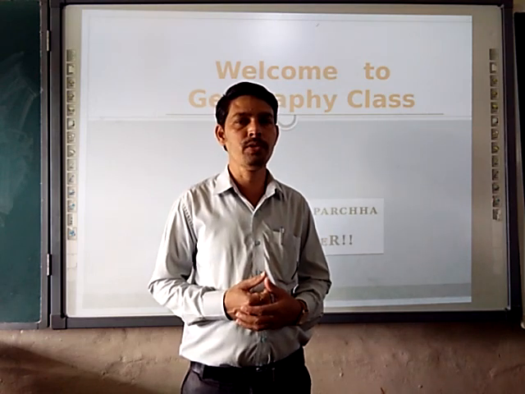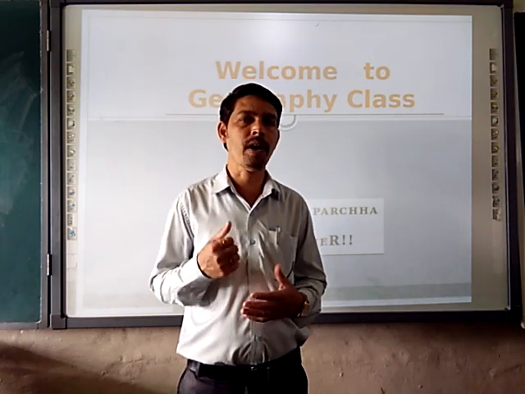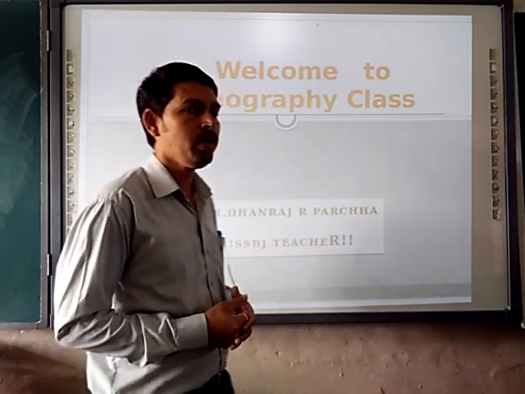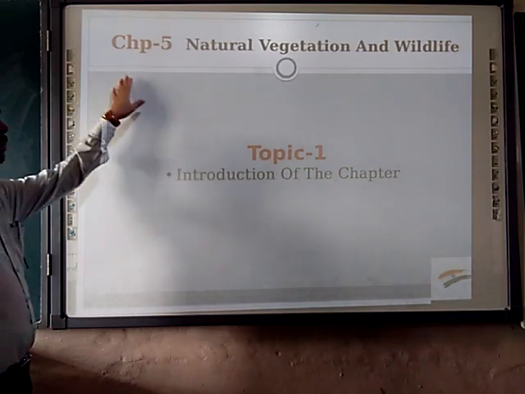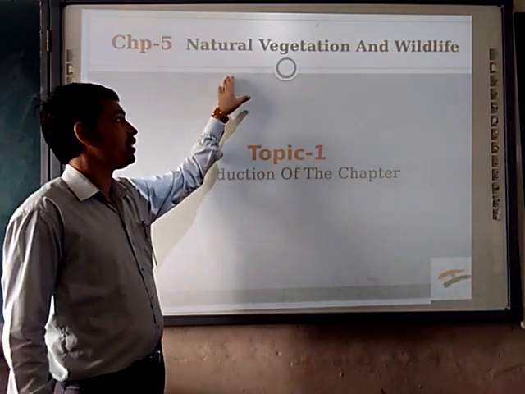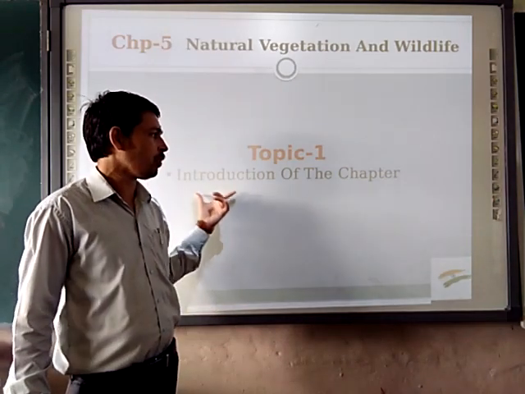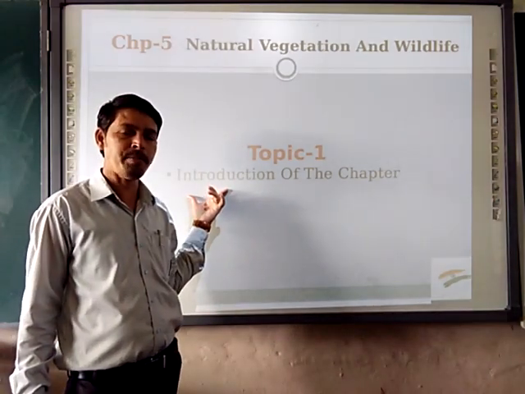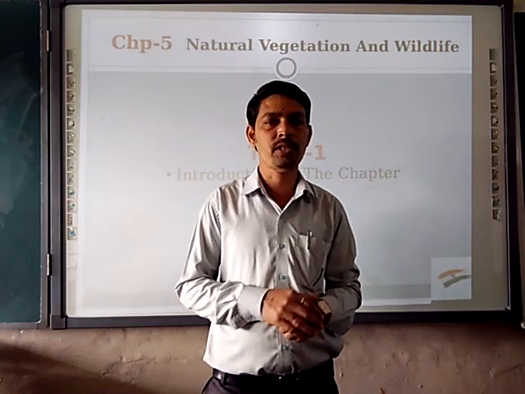In this class, we are going to see chapter number 5, the last chapter of our syllabus. So, let's proceed. Chapter number 5, the name of the chapter is Natural Vegetation and Wildlife. And today in this topic, we are going to have the introduction of this chapter and we are going to see some important points from this chapter.